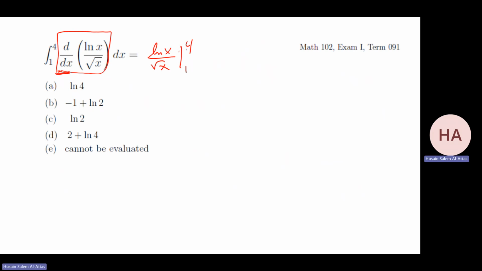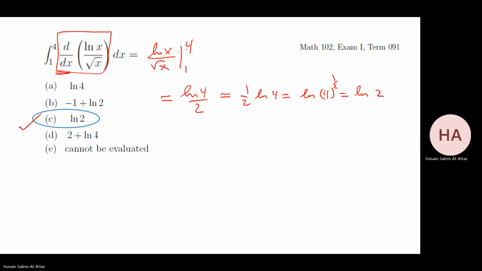And that gives me ln 4 over 2 minus ln 1, which is 0. So the answer is half ln 4, which is ln 4 to the power half, which is ln 2. So the answer is ln 2.